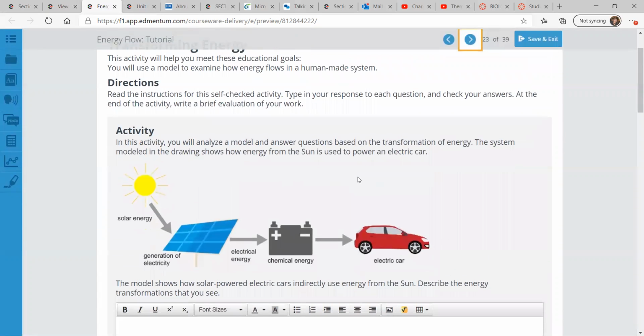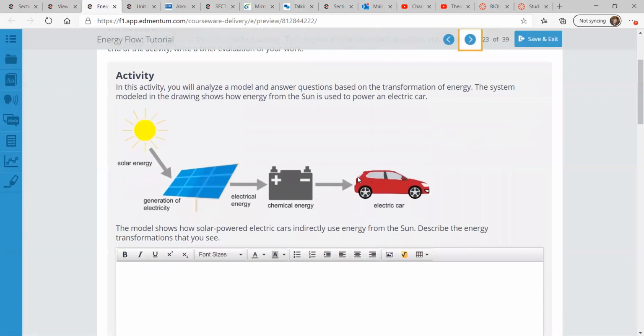Now we have an activity. You'll analyze a model and then answer questions based on the transformation of energy. The system modeled in the drawing shows how energy from the sun is used to power an electric car.